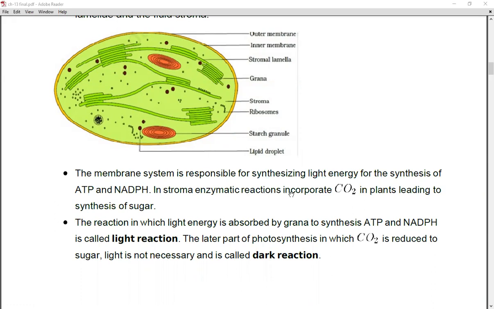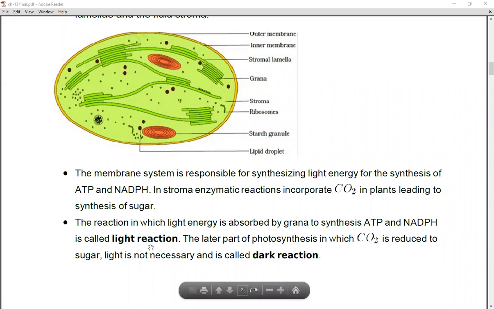The enzymatic reactions incorporate carbon dioxide in plants, leading to synthesis of sugar. With carbon dioxide and water, when this chloroplast is getting sunlight, or we can say the light energy, then the enzymatic reactions take place, and this carbon dioxide gets converted, or it is going to produce what? Sugar, right?